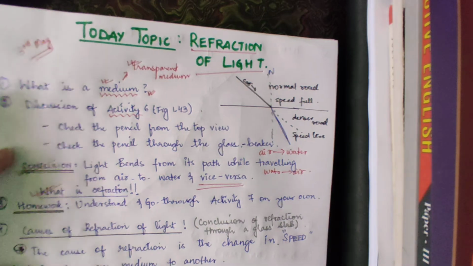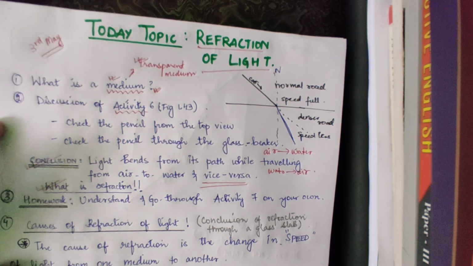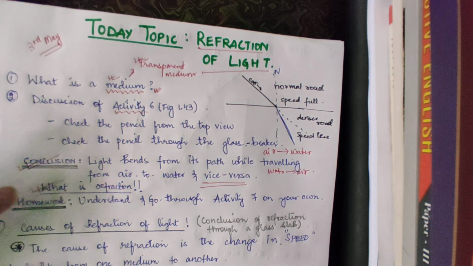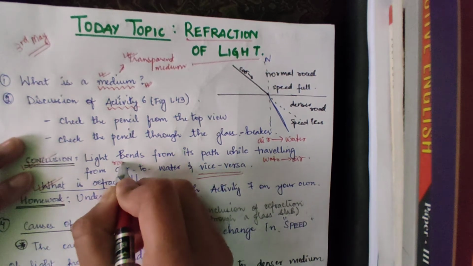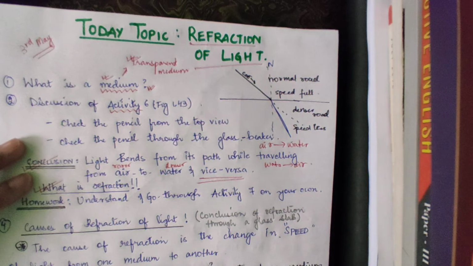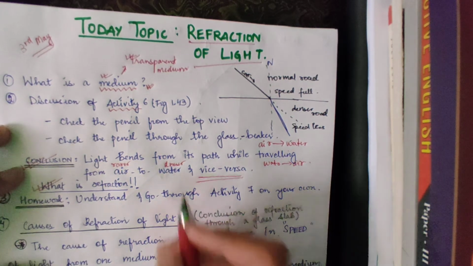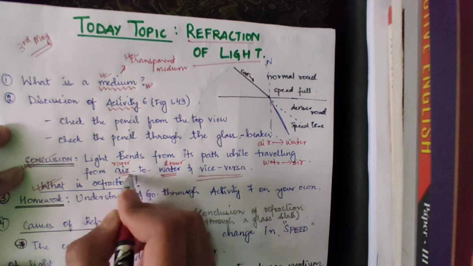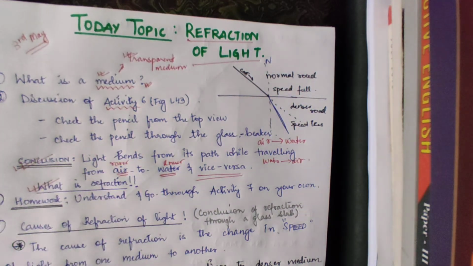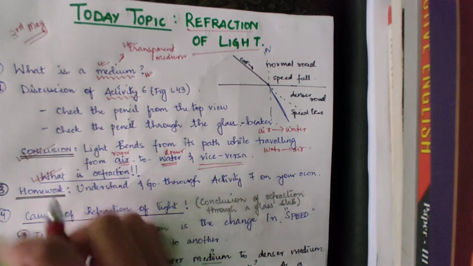So from that activity we came to a conclusion that light bends from its path while traveling from air to water. Air here, as I told you, is a rarer medium, and water is a denser medium. You understand this? Water is denser than air, right? So air is a rarer medium and water is a denser medium. Next, this is very important.